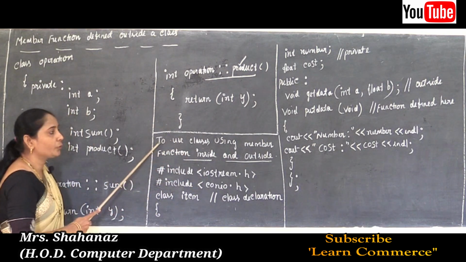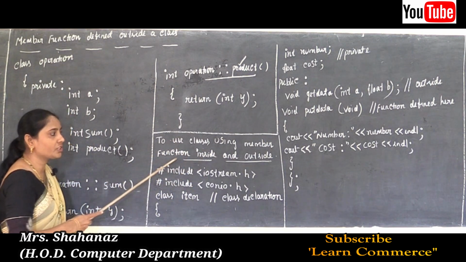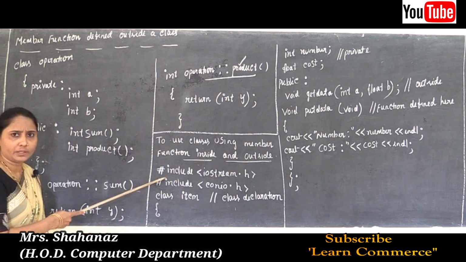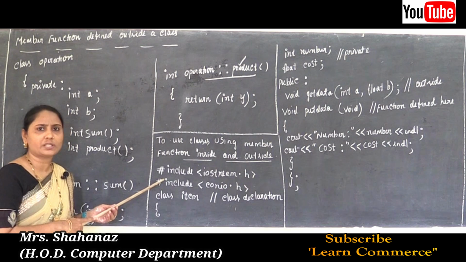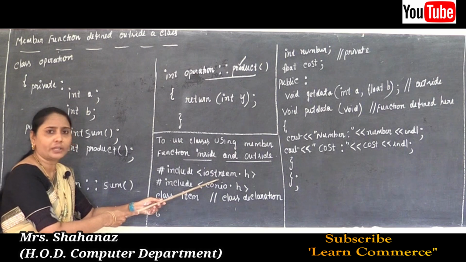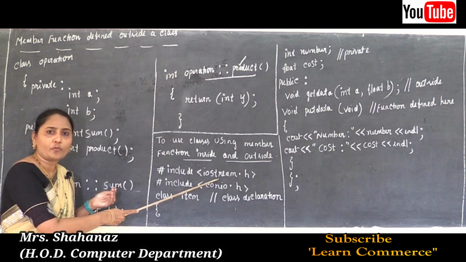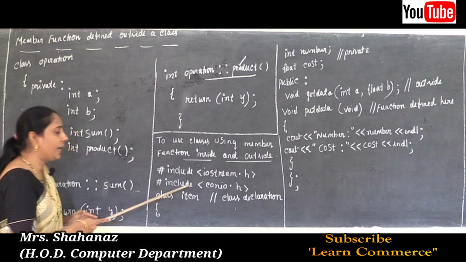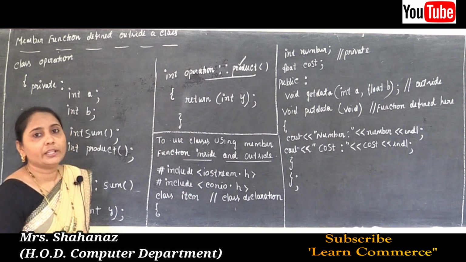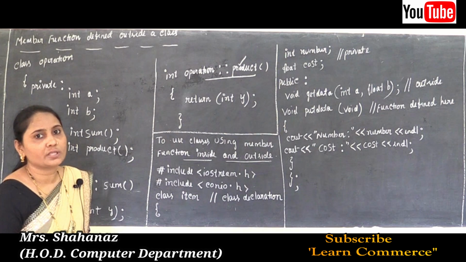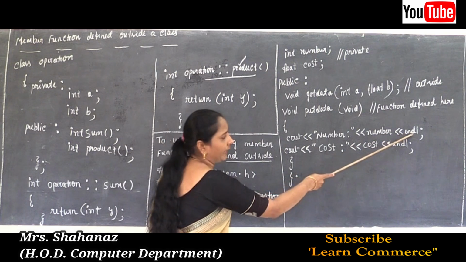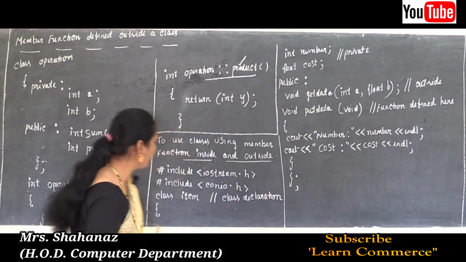Okay, so to use classes with member functions inside and outside the class definition, the program starts with the header file iostream.h, hash include iostream.h. Why? Because to perform the input and output operations. And the second header file is hash include conio.h. The conio is used for clrscr to clear the screen, and maybe I return endl, that means surely we need to use the header file.